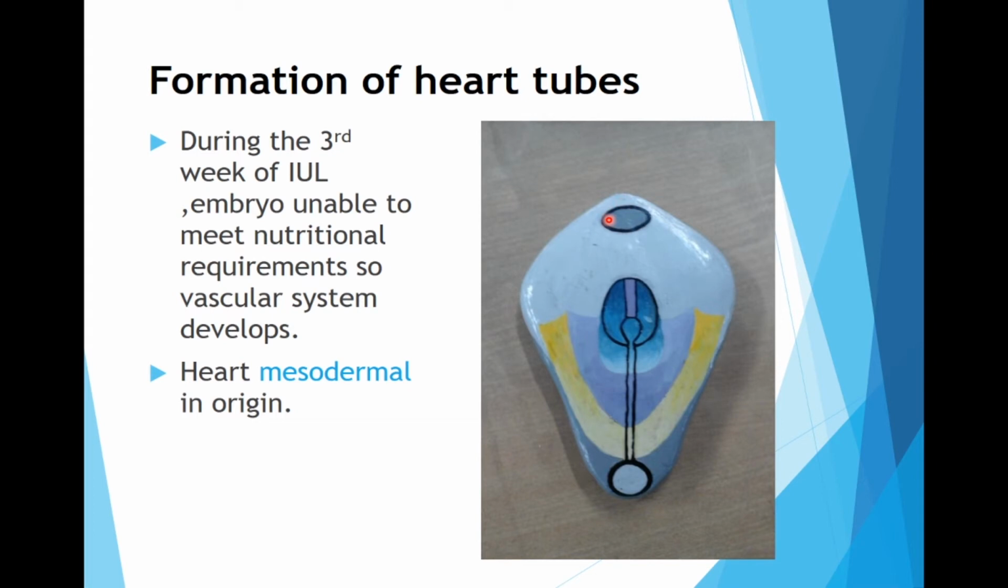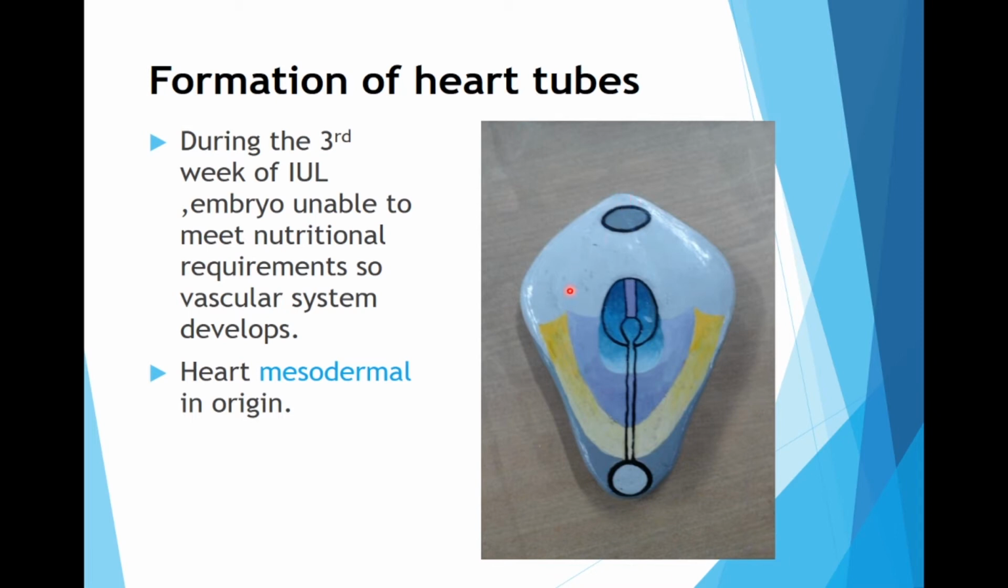rostral to the procaudal plate. And it is this area which is important, which forms the pericardial cavity, because this intraembryonic coelom is responsible for the formation of all the body cavities, whether it is pericardial, pleural or peritoneal. So the pericardial cavity is the one which is formed rostral to the procaudal plate over here.